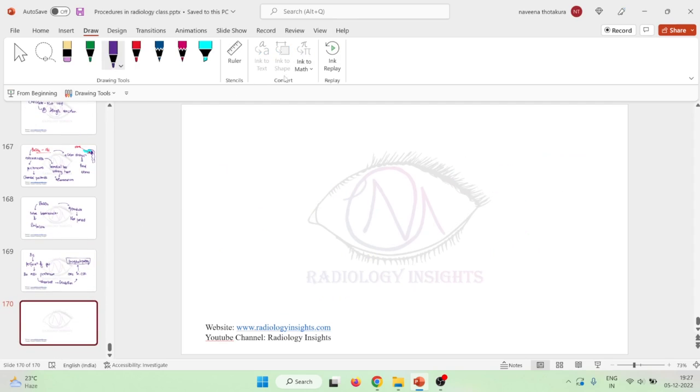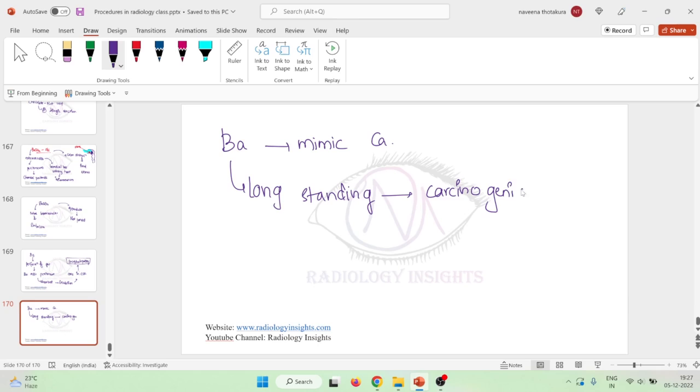Then next, barium can mimic cancer, and if barium is left in our body for a longer period of time, if it is long standing, then it can also be carcinogenic. So this is about the side effects or adverse effects of barium sulfate. Thank you.